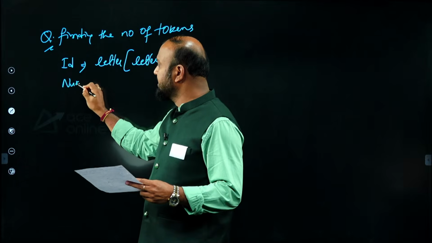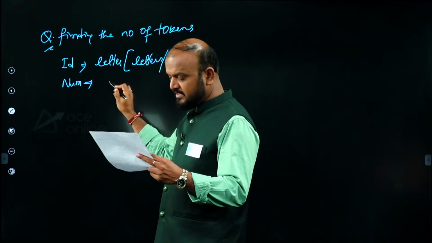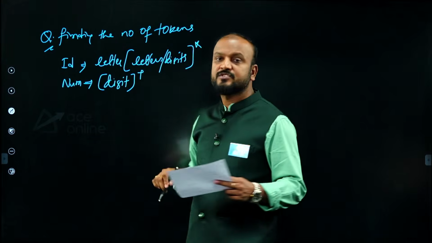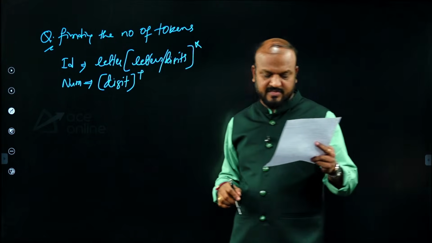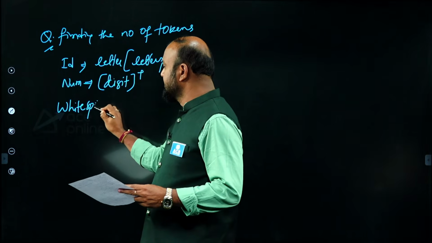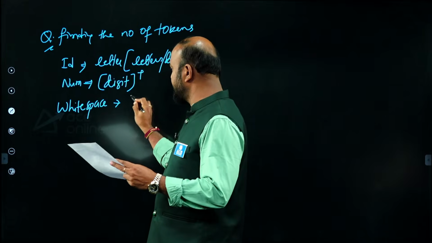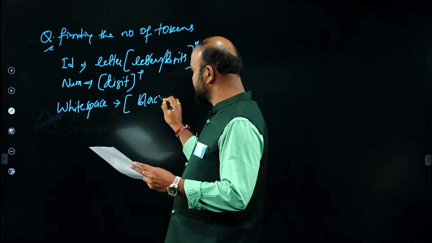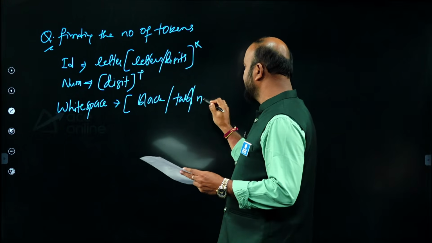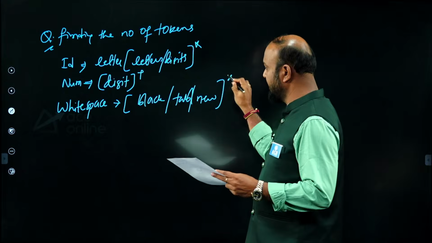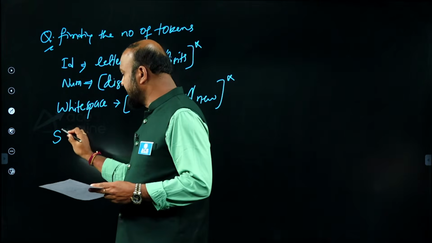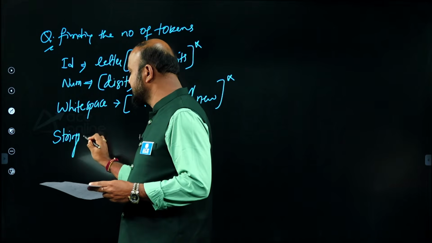And the pattern for number is given as digit plus. What does it mean? Epsilon is not there, but at least one single digit followed by any number of digits. And white space is also mentioned. The pattern for white space is a blank, a tab space, or a new line character. Any number of them is called white spaces. These are the patterns given, and we are asked to find how many tokens are in the sentence given.